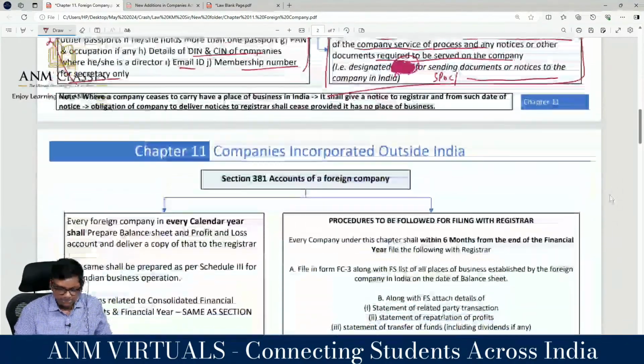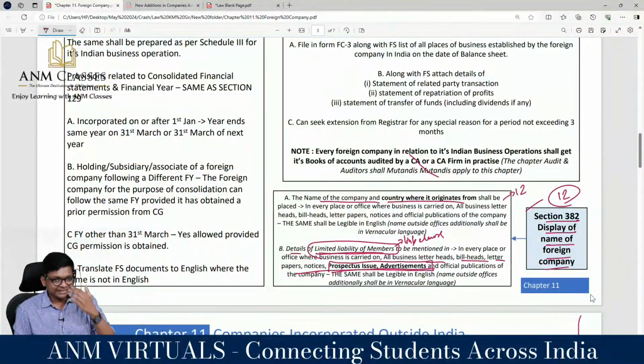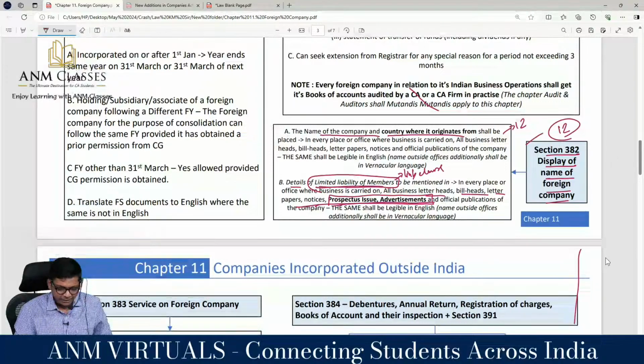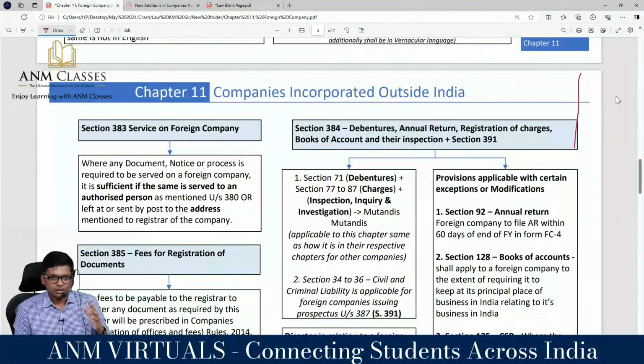What is section 382? Display. We will remember section numbers. We have a technique for that later. First we will understand the provisions. New chapter. Let's finish provisions, guys. I will come back to 381 later. 383 is a simple section. Now don't read the section. That means you will read, but no problem.